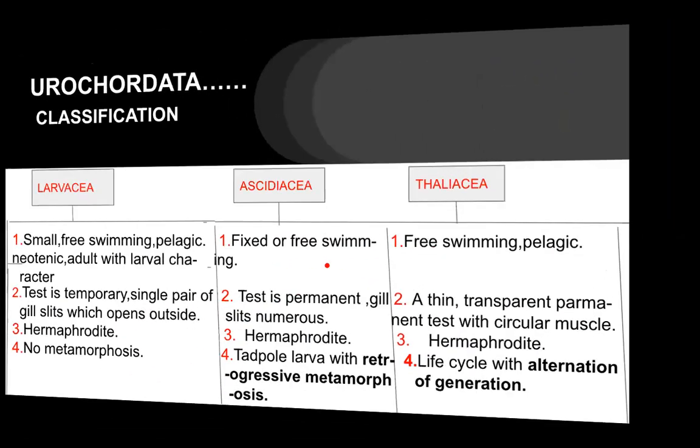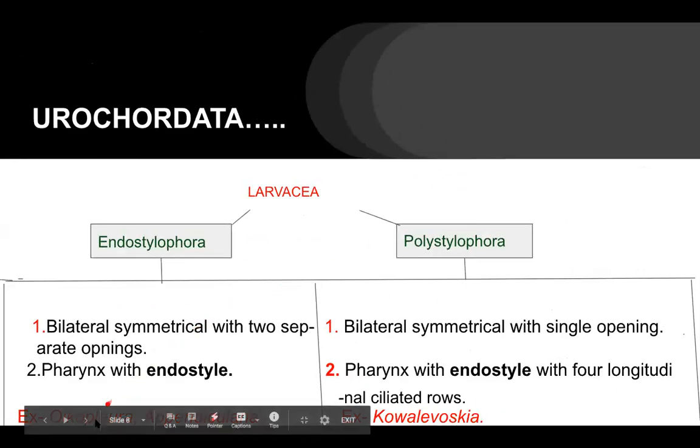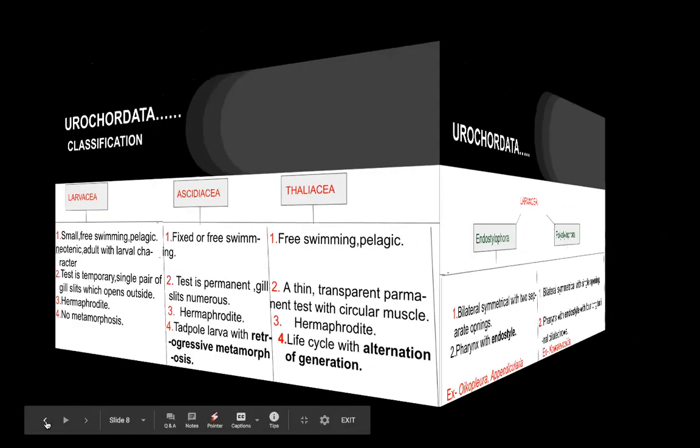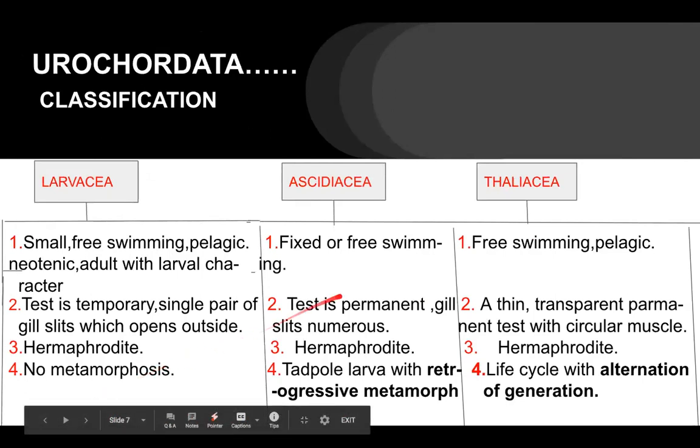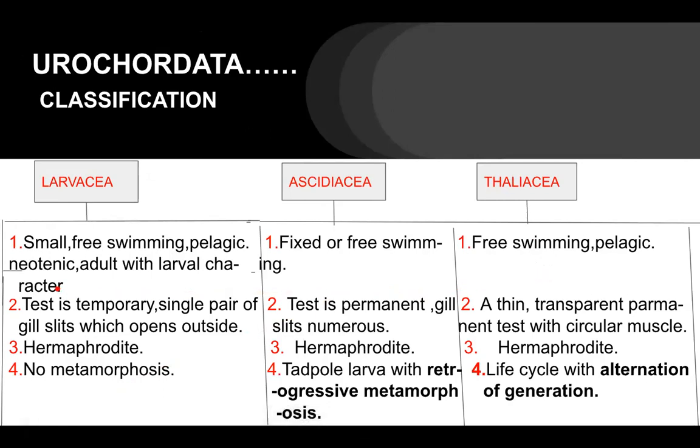In case of Acidiaceae, they are fixed or free swimming. Thaliaceae are also free swimming and pelagic. If we talk about the test or tunicin, the outer covering of the body, it is temporary in Larvaceae, with a single pair of gill slits which open outside.